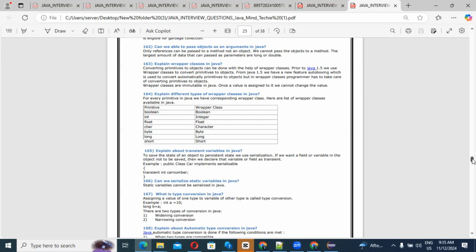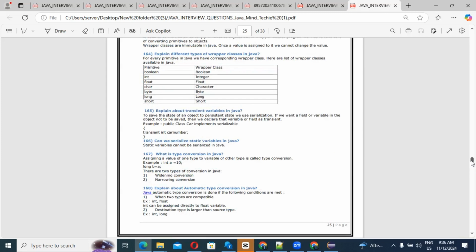What is type conversion in Java? Assigning a value of one type to a variable of another type is called type conversion. Next question: explain automatic type conversion in Java. That is autoboxing and unboxing.